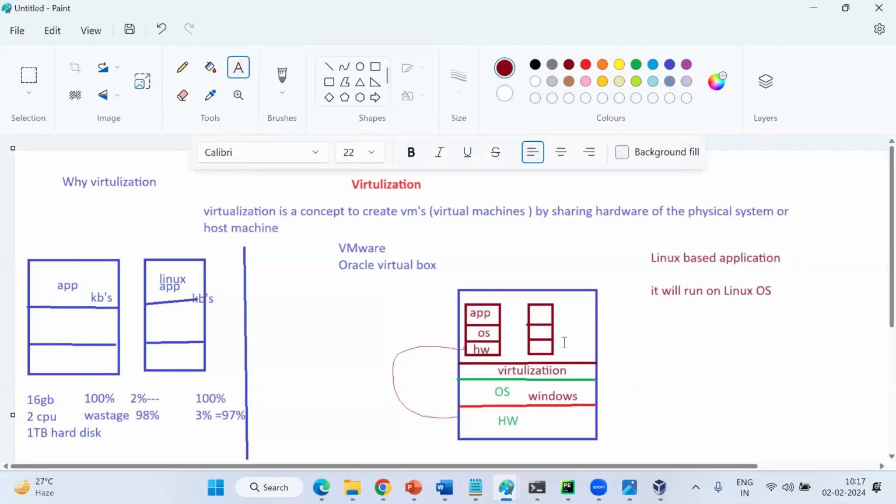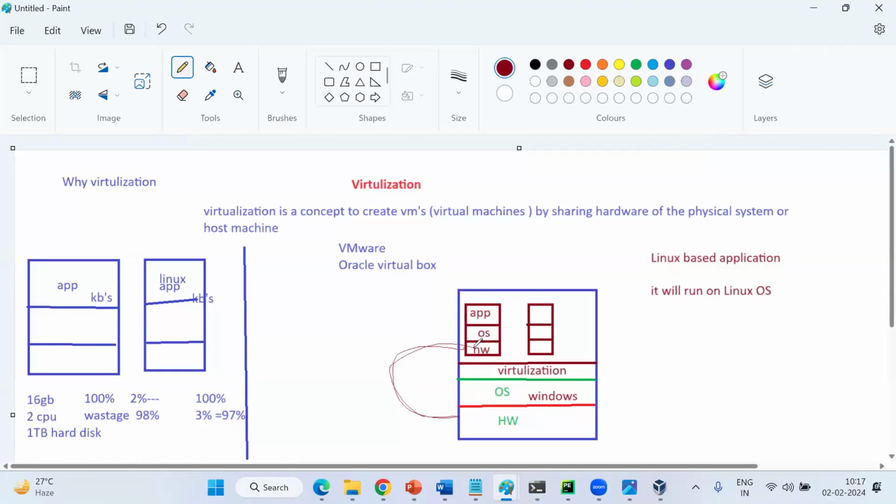So my application wants to run on Linux OS. So virtualization is saying that we can create VMs. You need to choose which operating system is required while creating a VM. And to run that OS, we need hardware, right? The hardware you can take from your physical machine.